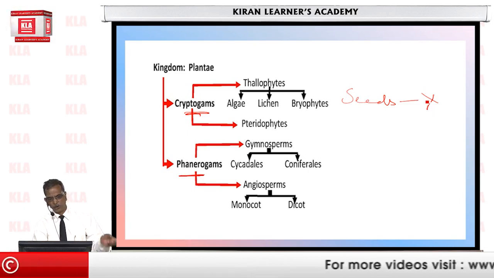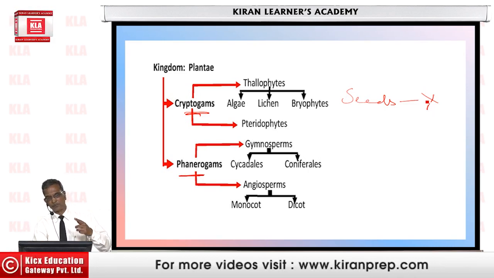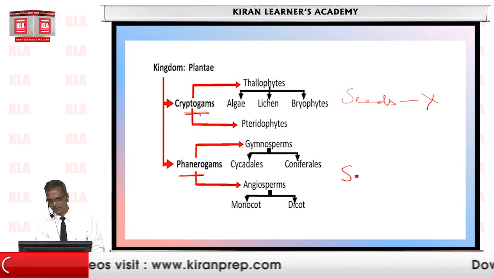Whereas phanerogams include all the plants, irrespective of size, habitat, etc., which bear seeds.